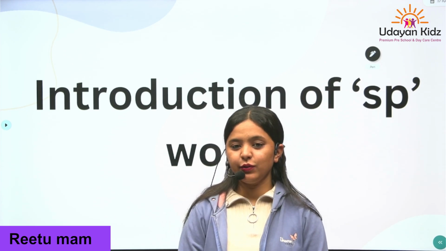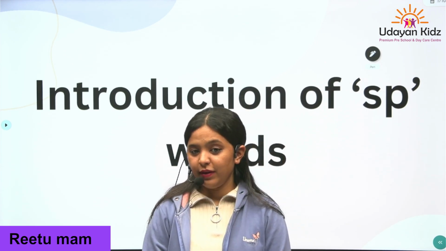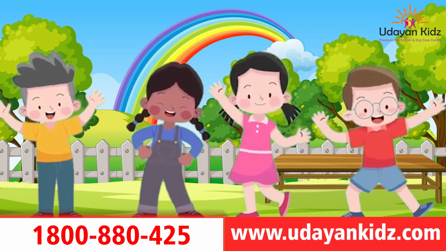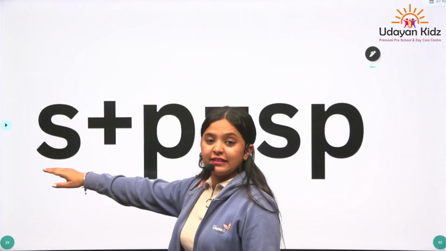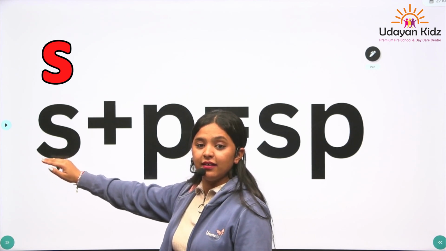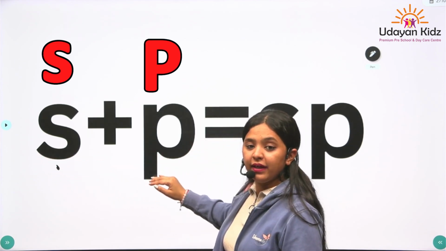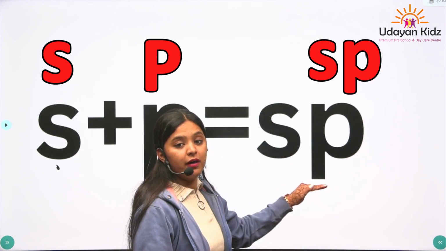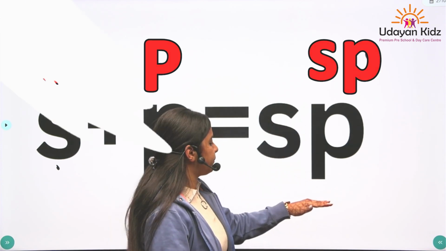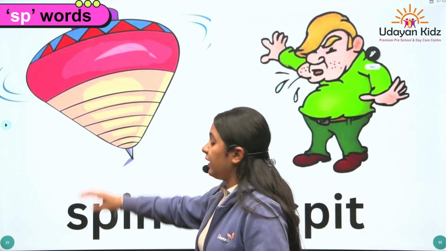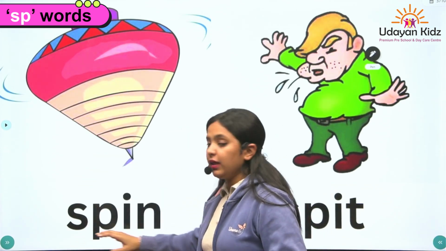Today I am going to introduce you a new family word. Let's start. Can you read this letter? This is letter S and S says S, and this is letter P. P says P. Together it says Sp. We are going to learn about Sp family words, and the first one is Sp in spin.